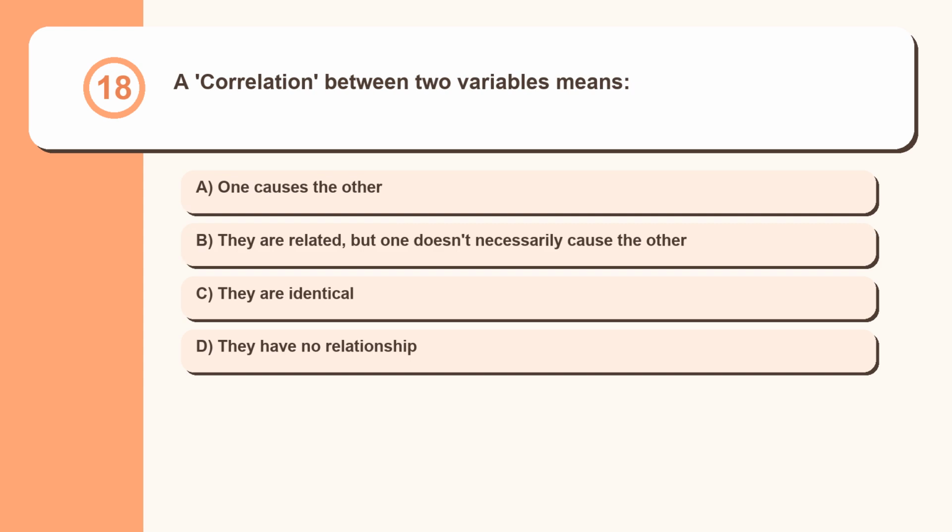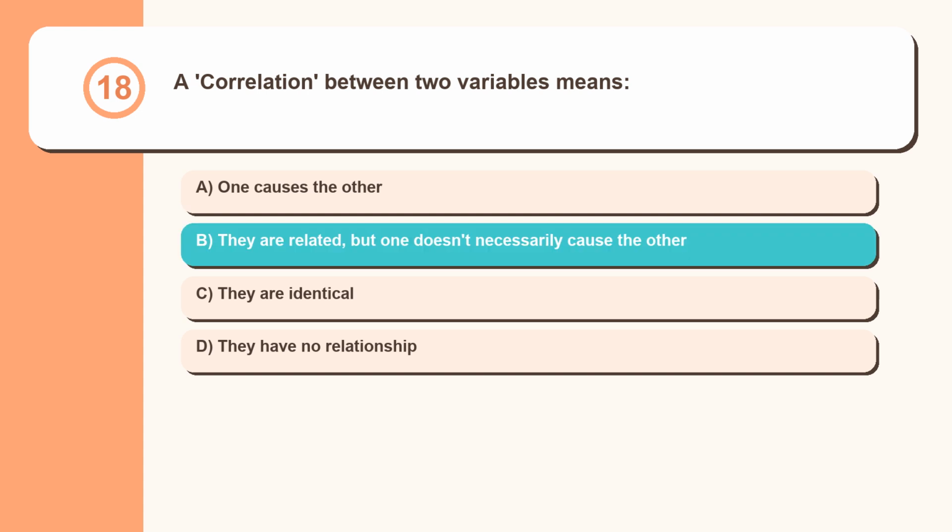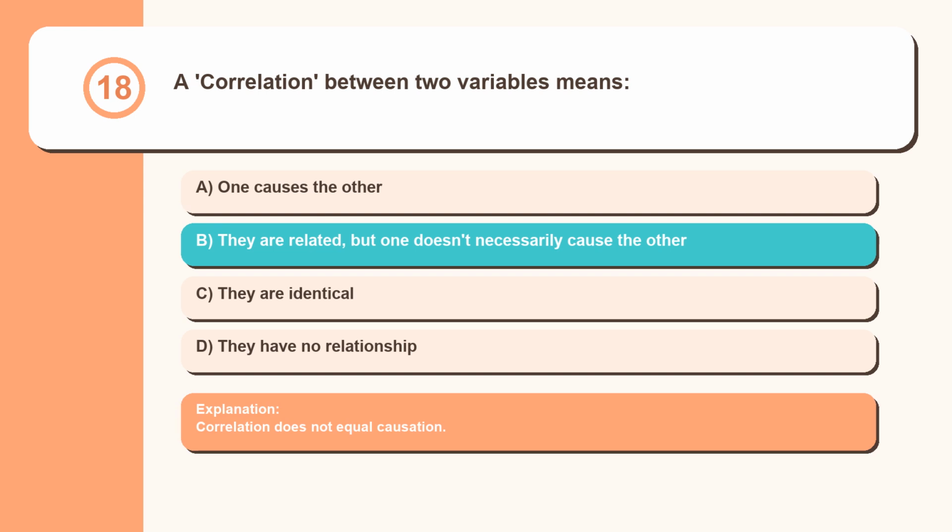Question 18. A correlation between two variables means: one causes the other; they are related, but one doesn't necessarily cause the other; they are identical; they have no relationship. Correlation does not equal causation.